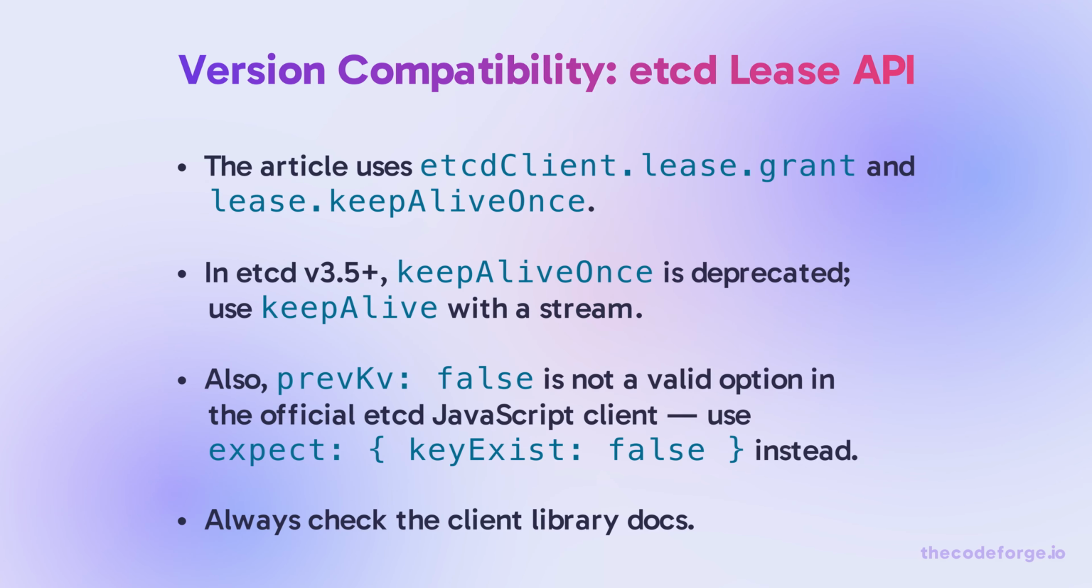The article uses etcd client lease grant and lease keepAliveOnce. In etcd v3.5+, keepAliveOnce is deprecated. Use keepAlive with a stream. Also, prevKv: false is not a valid option in the official etcd JavaScript client. Use expect key exist false instead. Always check the client library docs.